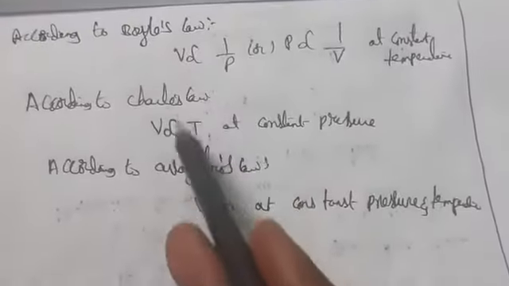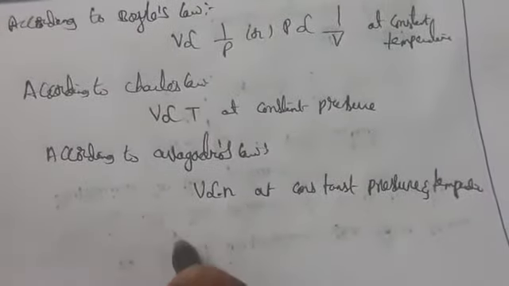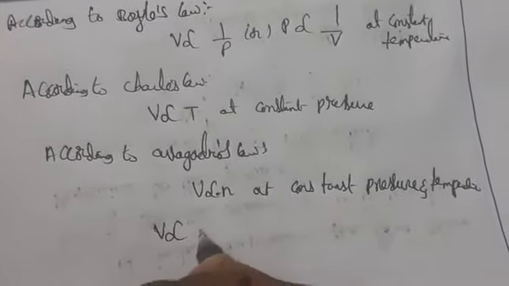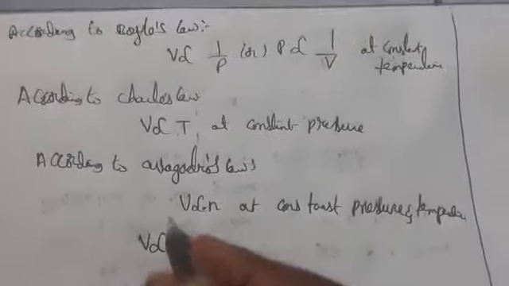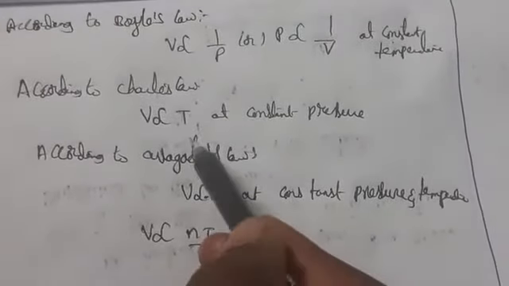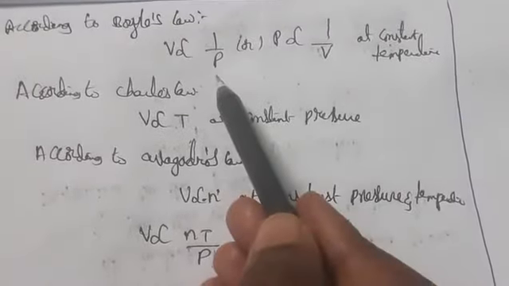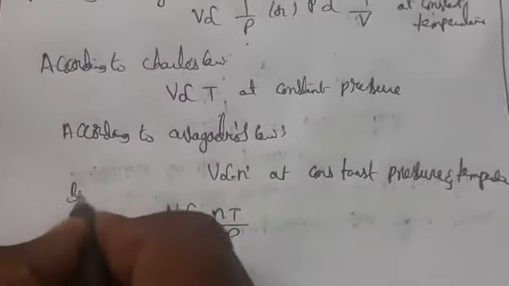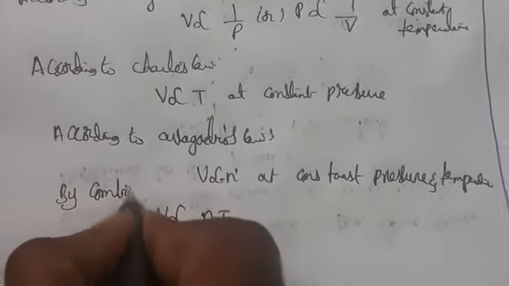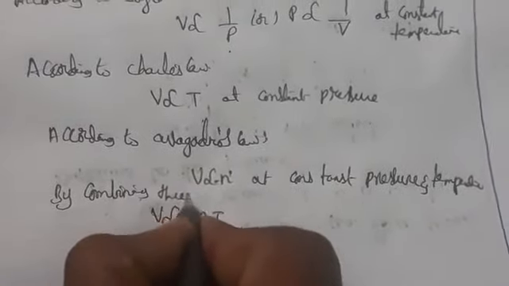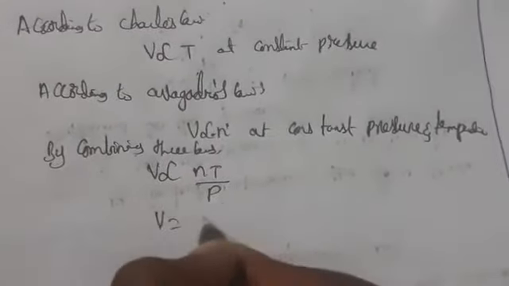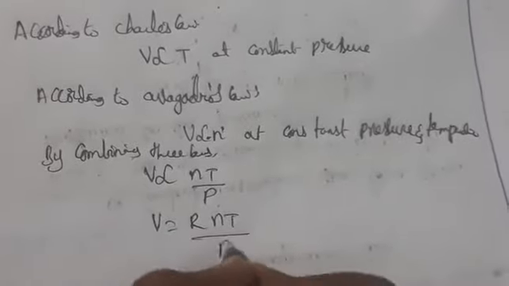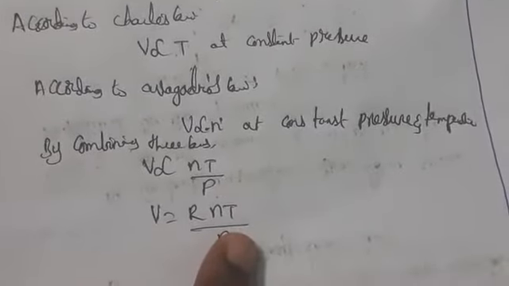So when you combine these three, V is common to everything. So we can say V is directly proportional to NT by P. V is directly proportional to N, V is directly proportional to T, V is inversely proportional to P. So by combining these three laws, V is directly proportional to NT by P. So now V equals RNT by P, where R is the gas constant.